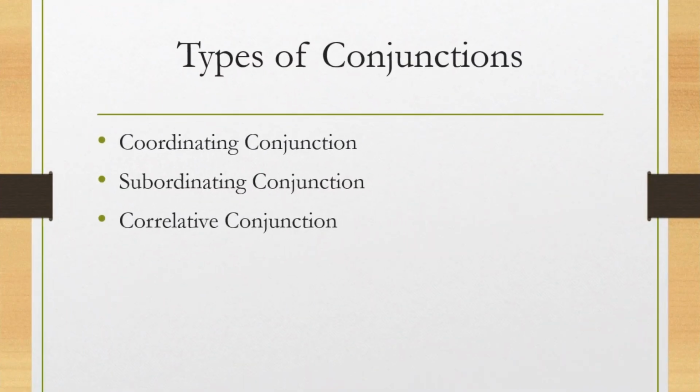Types of conjunctions. There are three types of conjunctions: coordinating conjunctions, subordinating conjunctions, correlative conjunctions. Let's discuss one by one.